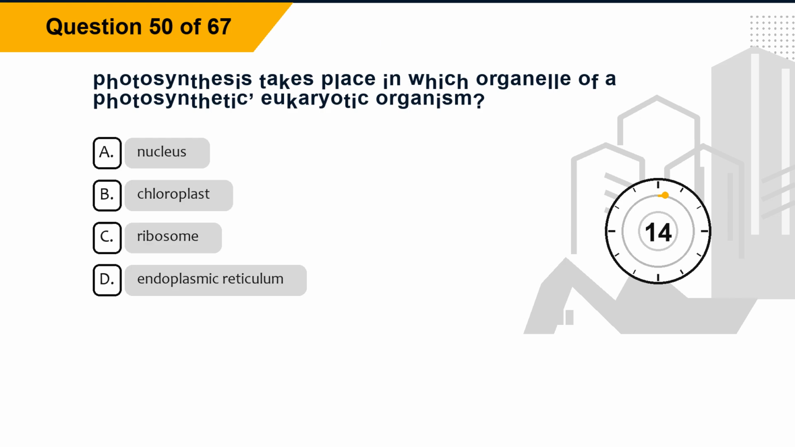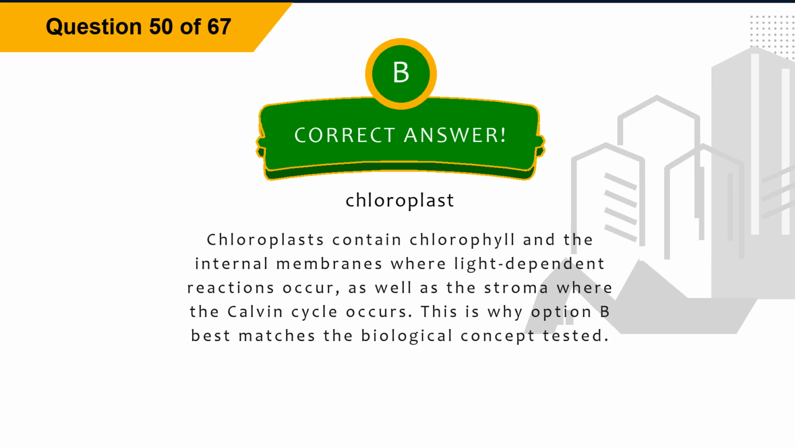Question 50. Photosynthesis takes place in which organelle of a photosynthetic, eukaryotic organism? Option A, nucleus. Option B, chloroplast. Option C, ribosome. Option D, endoplasmic reticulum. The correct answer is option B, chloroplast. Explanation: chloroplasts contain chlorophyll and the internal membranes where light-dependent reactions occur, as well as the stroma where the Calvin cycle occurs. This is why option B best matches the biological concept tested.